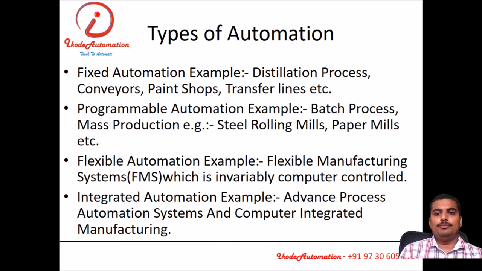Then programmable automation, where some changes will be there, like PCB manufacturing. Each and every time the Gerber data will change, the process on the PCB will be different. And flexible automation, which is more flexible than programmable automation. Last, integrated automation, where advanced computing processes are involved, like an IoT system, where computers, PLCs, machines, image processing and all these things are integrated together. The complicated systems, even the internet, like IoT.